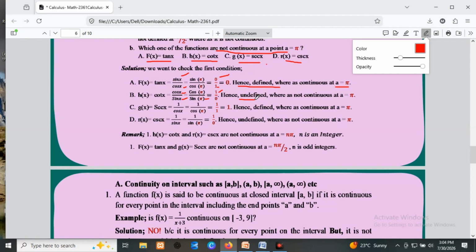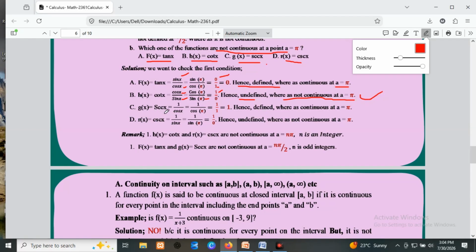Or as I have told you, the rat over the head of the cat, which is impossible, or not defined. Hence it is not continuous at a equals pi.